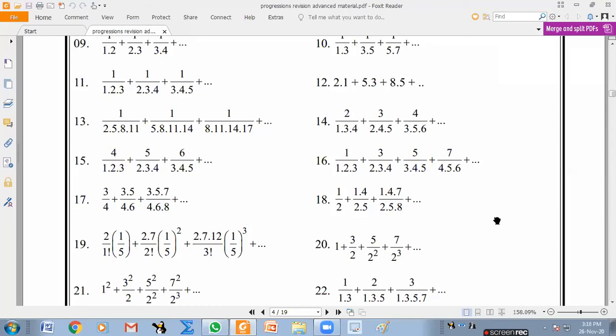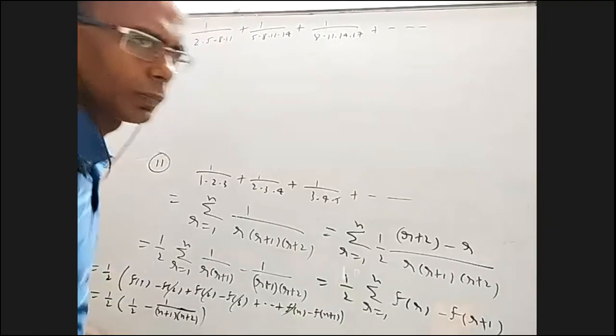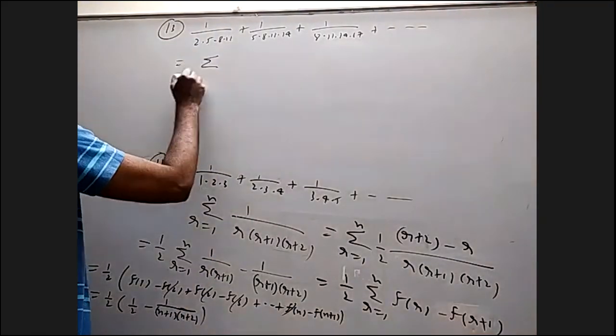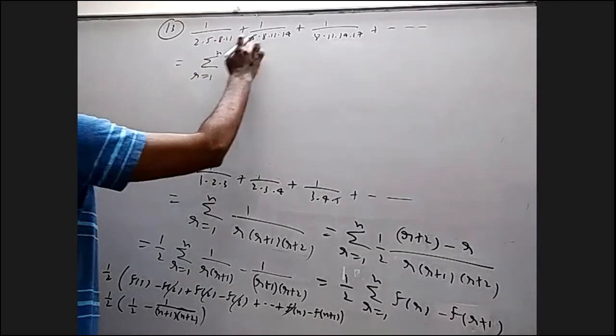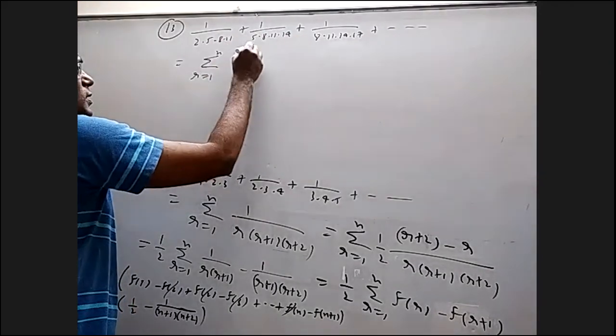Okay, 13: 1 by 2 into 5 into 8 into 11, 1 by 5 into 8 into 11 into 14, 1 by 8 into 11 into 14 into 17. So this is sigma r equal to 1 to n. If I take 2, 5, 8, they're in AP with common difference 3.